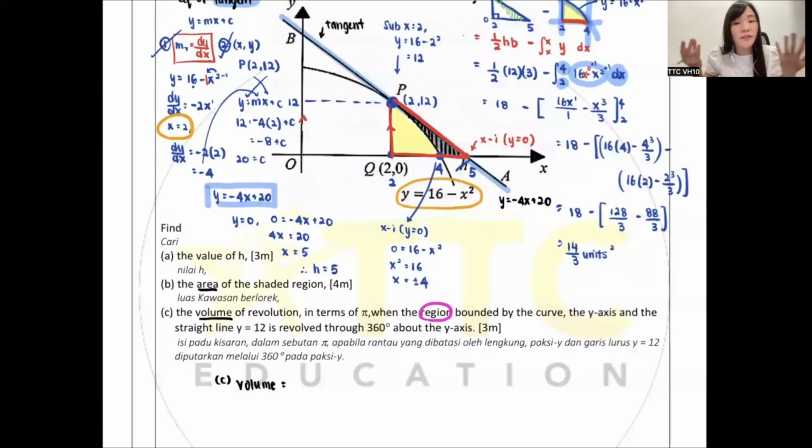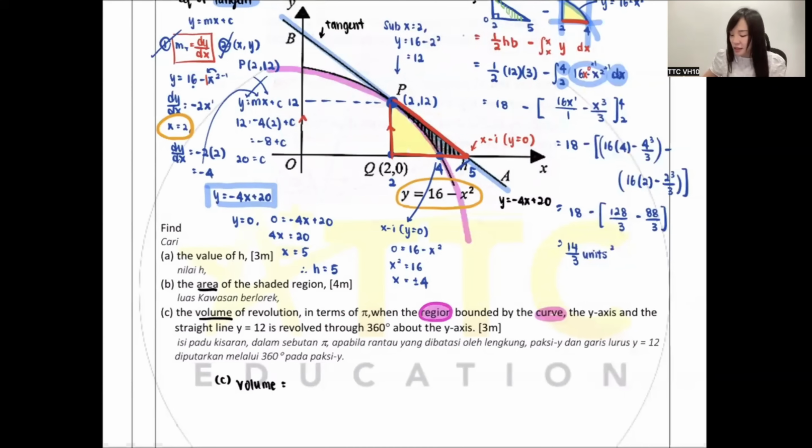So now they never tell me where is the region they want to find, but they write it out one by one. So you can take a highlighter and highlight. I show you. Now they say the region bounded. Bounded means surrounded. Surrounded by the curve. So you take your highlighter, you highlight the curve. I also don't know which part of the curve, so I highlight the whole thing.